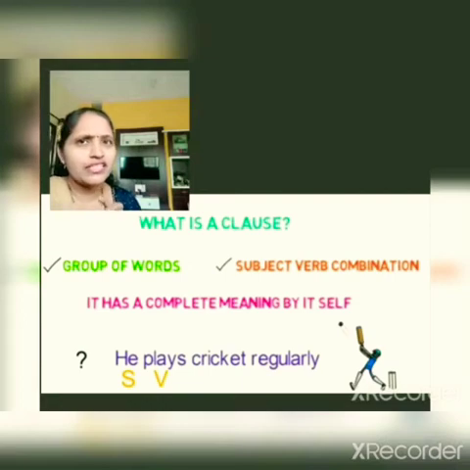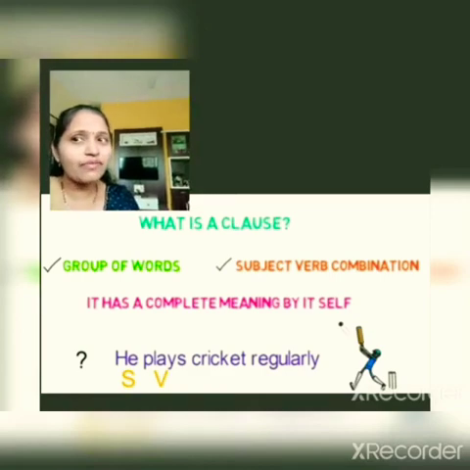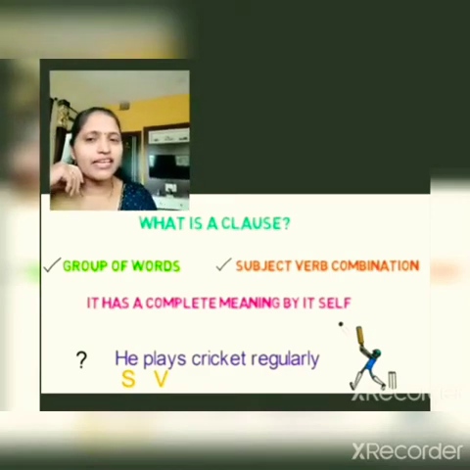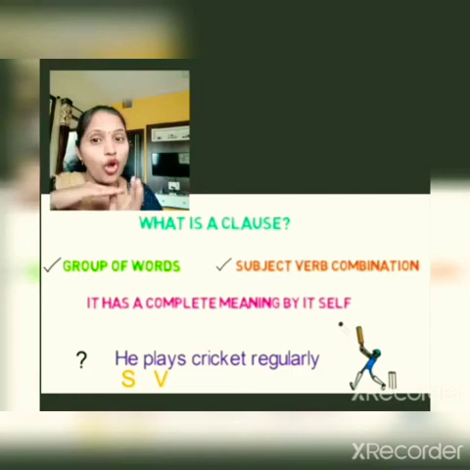Here, he is the subject and plays is a verb. So it is a subject verb combination and the whole sentence, he plays cricket regularly, makes complete meaning by itself. Yes, we can say it is a clause.